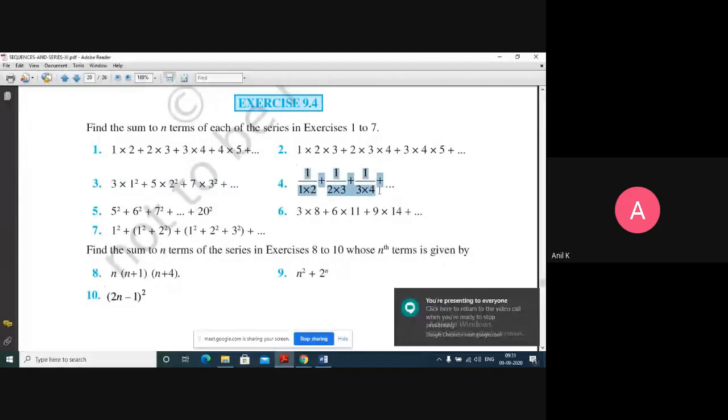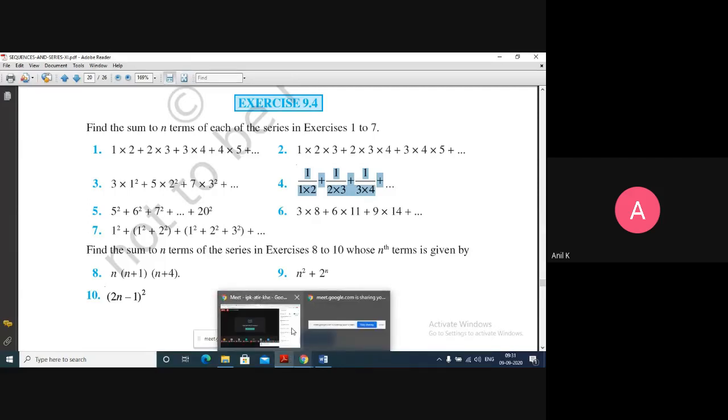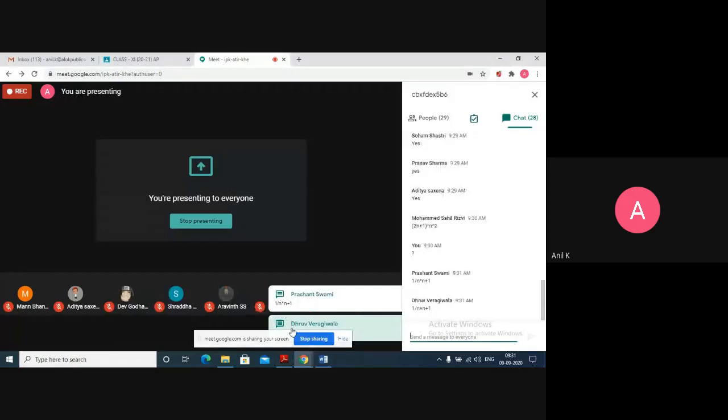Now what about the fourth question? 1 upon 1 into 2 plus 1 upon 2 into 3 plus 1 upon 3 into 4 plus 1 upon 4 into 5 and so on. So what does it form? Yes, 1 upon n into n plus 1. That's correct. So we can do that one.